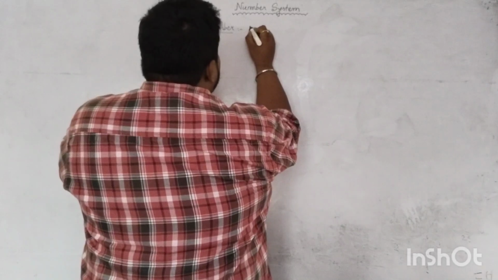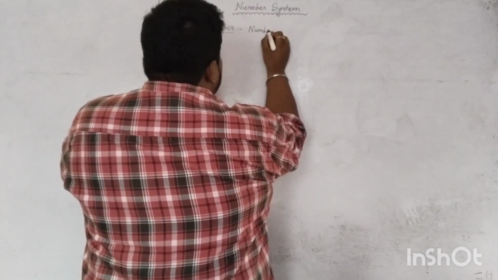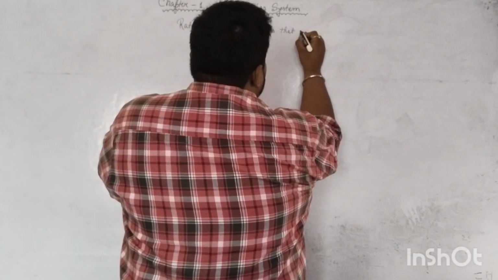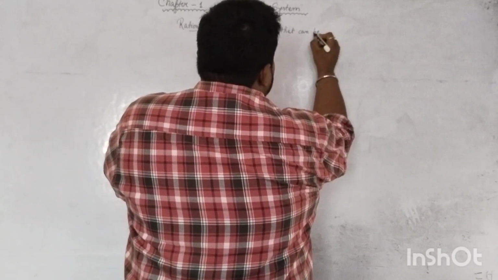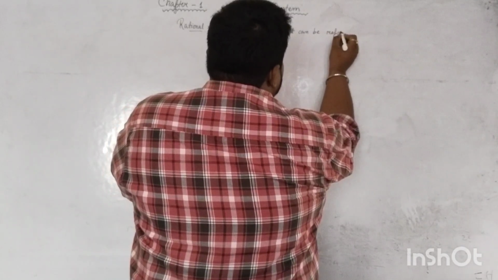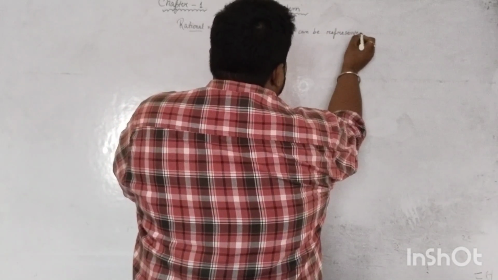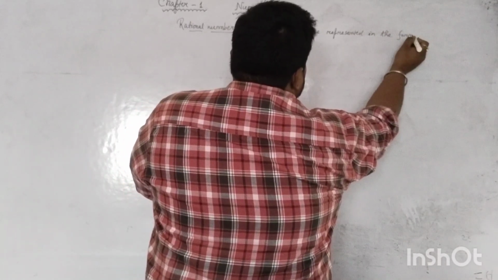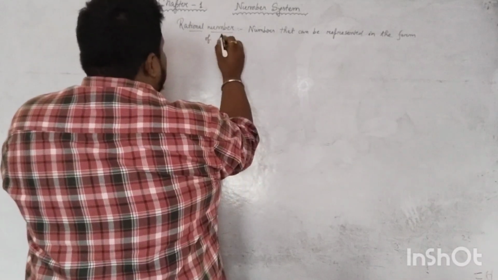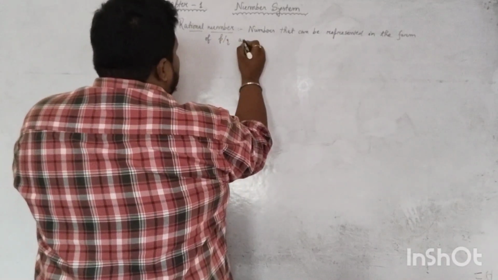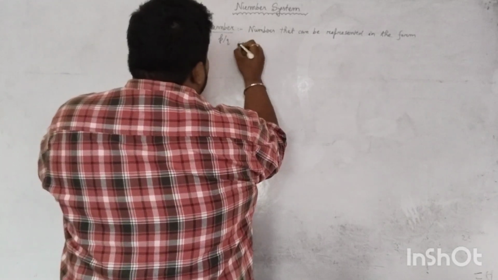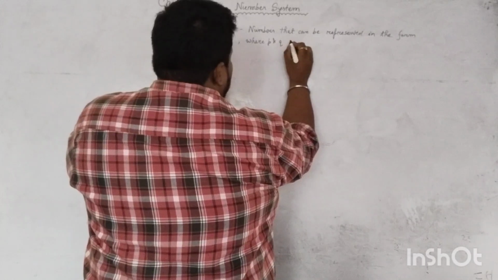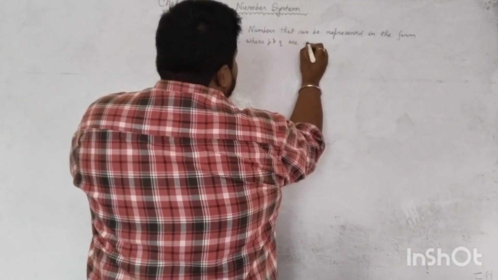So numbers that can be represented in the form of p by q, where p and q are integers.